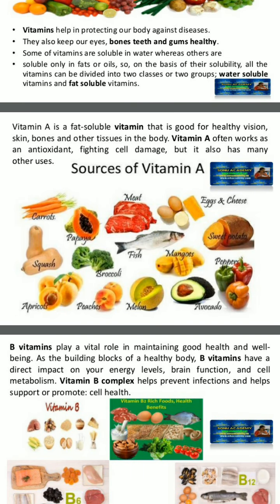Vitamin A. Vitamin A is a fat soluble vitamin. It is also good for healthy vision, skin, bones and other tissues in our body. Vitamin A often works as an antioxidant fighting cell damage, but it also has many other uses. So there are some pictures, the sources of vitamin A like papaya, carrot, broccoli, etc. So we have to add these things in our food.